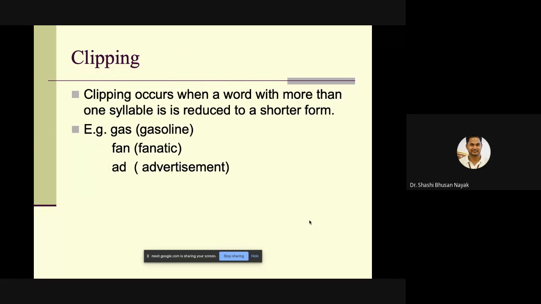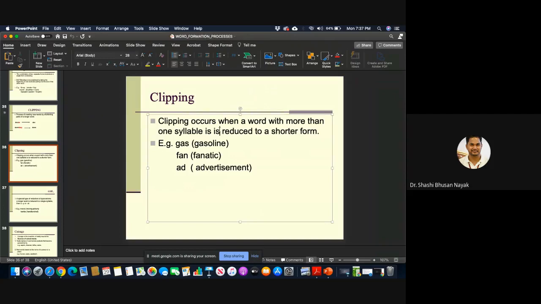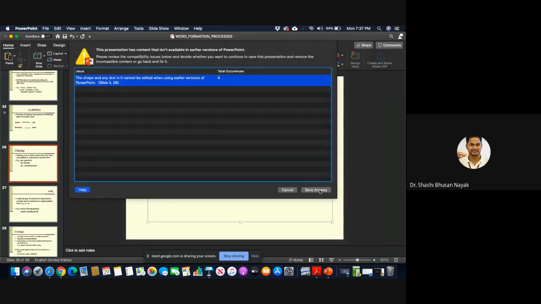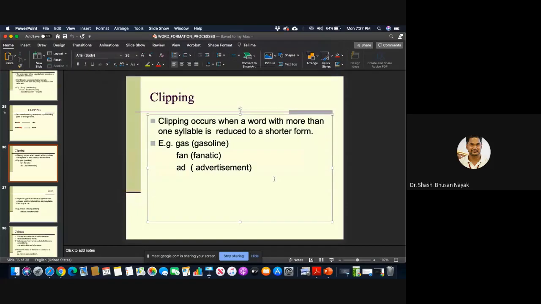Clipping occurs when a word with more than one syllable is reduced to a shorter form. Example: gas has been clipped from gasoline, fan from fanatic, or advertisement becomes ad in our conversations. So that is an example of clipping.